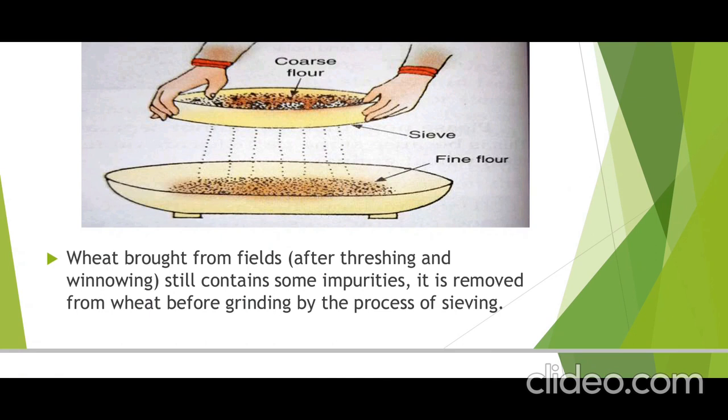Wheat brought from the fields after threshing and winnowing still contains some impurities. It is removed from wheat before grinding by the process of sieving. Imagine your mother is bringing grains: wheat, pulses, rice, jowar, bajra. In that some impurities are there. At that time, what is she doing? First, she is sieving. After threshing and winnowing also, some stones will be there. So before grinding, before giving to the flour mill, she will remove all those impurities by the process of sieving.